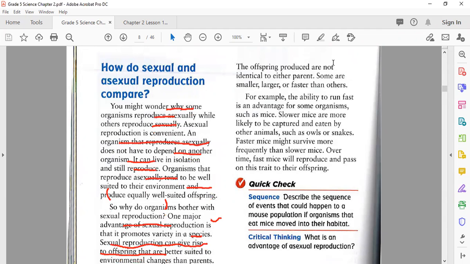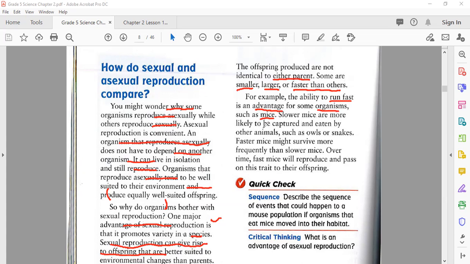After that, the next one: the offspring produced are not identical to either parent. So in sexual reproduction, the offspring are not the same or similar to their parents. Some are smaller, larger, or faster than others. For example, the ability to run fast is an advantage for some organisms, such as mice.